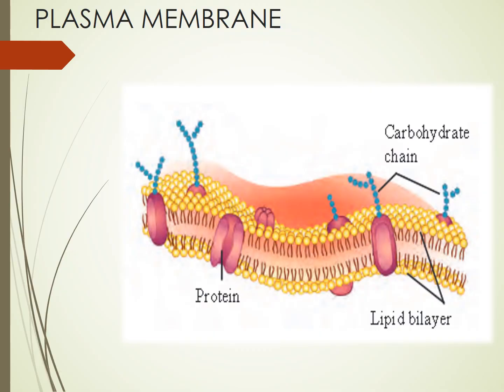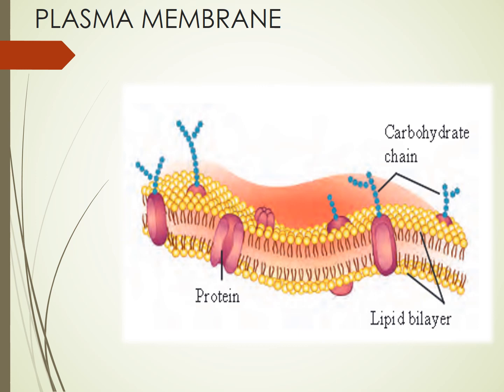Plasma membrane. Plasma membrane, also called as cell membrane, is the elastic cover that separates your cell components from the outermost environment. Okay. Now, if you look at the structure of the plasma membrane, it has two main things. One is the protein and one is the lipid bilayer. They have been labeled in the diagram already. Protein is a big structure that you see, and you have the lipid bilayer.